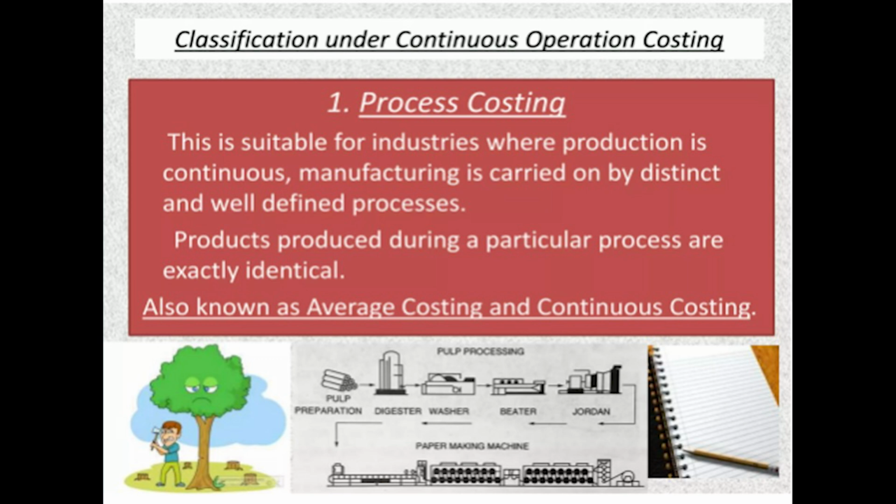If we take an example, sugar cane is taken for crushing, refining and finishing, and ultimately crystals of sugar are formed. It is a process from one after the other, where the raw material, sugar cane, is crushed first, that is the first process. Then it goes to the next process for refining, and after refining it makes sugar crystals to be sold in the market as a final product.